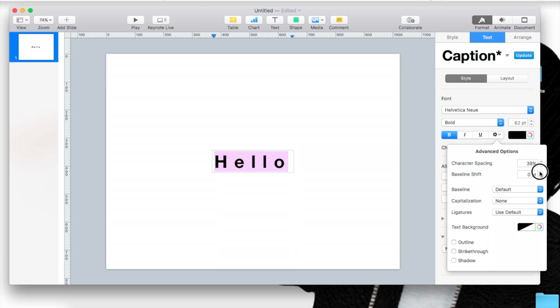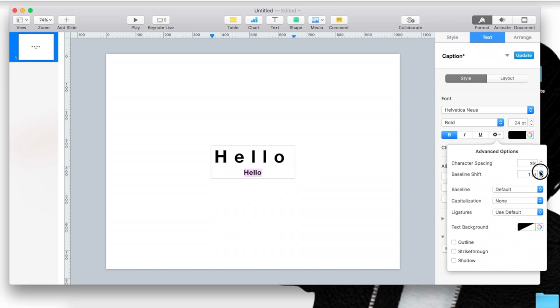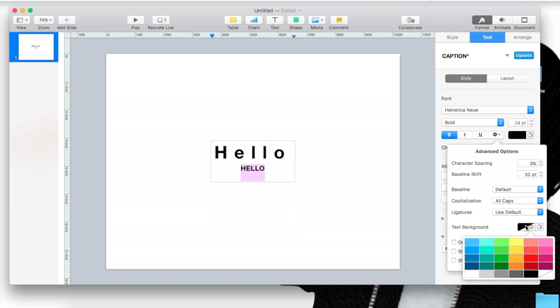and make it wider. And then the baseline shift is for when you have a second word. Let's just do hello again. There we go. So let's say you wanted to space it out so it's not so together, you would put it down. Other than that, I usually keep it at the default capitalized. You can change it if you want to add all caps, do whichever. You can do a quick edit if you forgot. Other than that, the only thing I use is the text background.